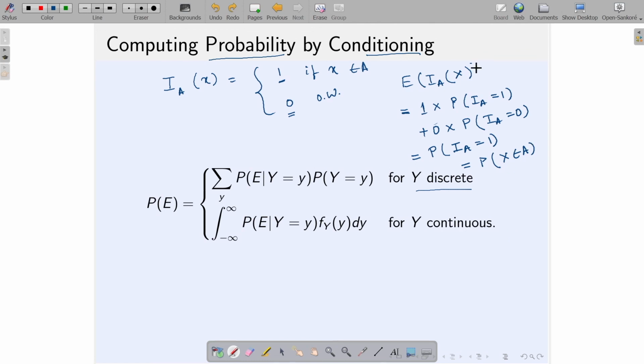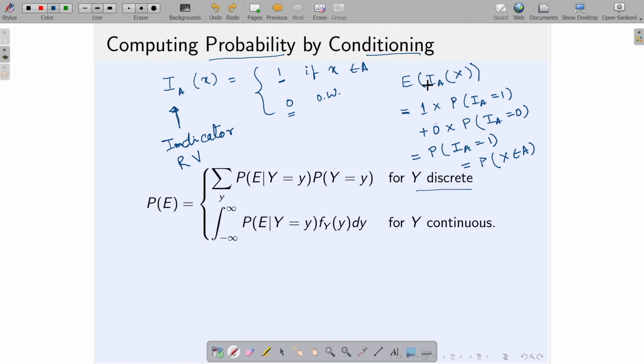Now you see that the probability can be written as an expectation, and this random variable we generally call the indicator random variable. So, the probability that x belongs to a set can be written as the expectation of the indicator random variable of the set A.